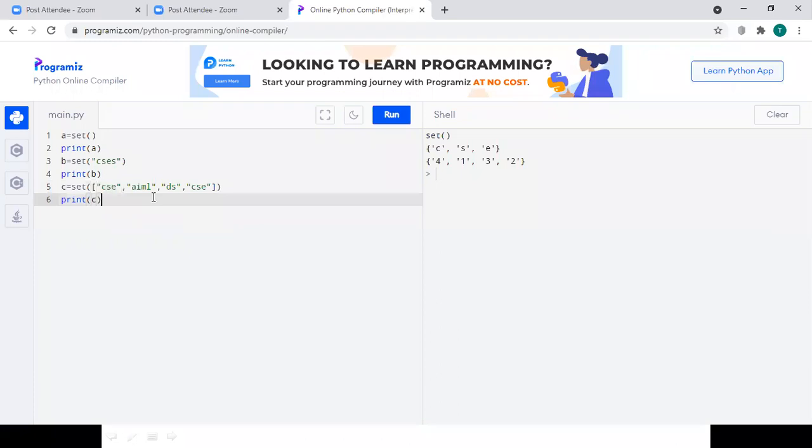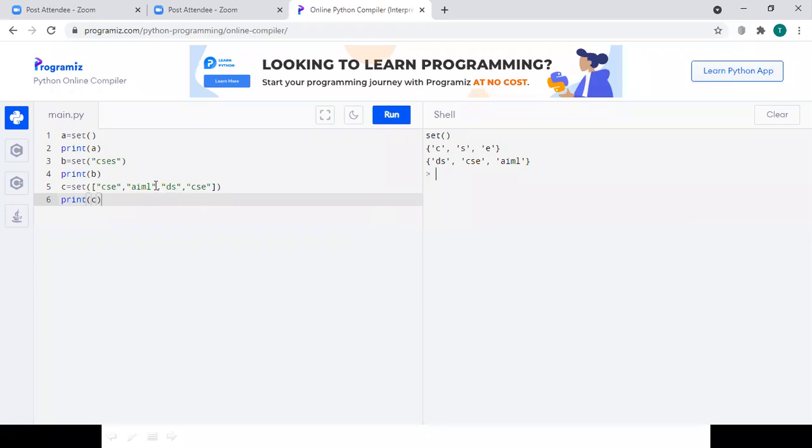The order we cannot predict, as we discussed earlier. Now if I run the code, I got DS, CSC and AIML. I don't get the CSC again. As we discussed earlier, duplicates will be removed in the sets. We cannot have duplicate values, right? So this is how the sets will be.